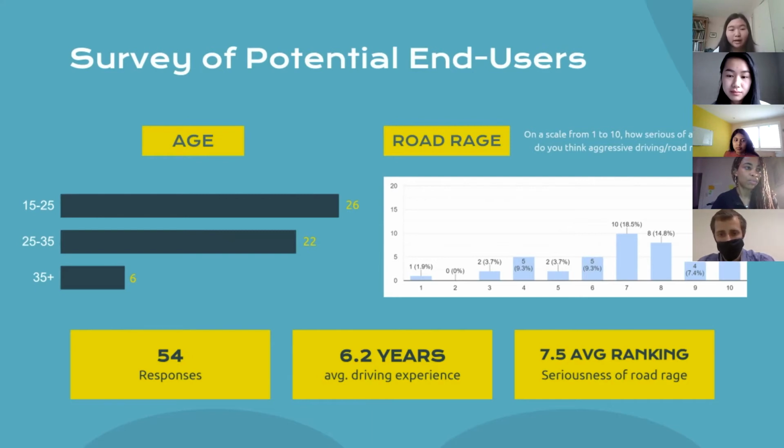We asked a variety of questions related to our topic, with one important one being, on a scale from 1 to 10, how serious of a problem do you think aggressive driving and road rage is? The results on the right display that over 30% of the survey takers ranked it a 10, and the average ranking was a 7.5.